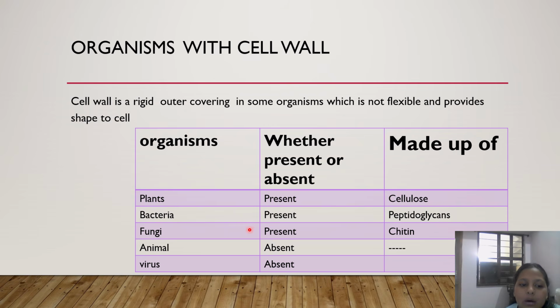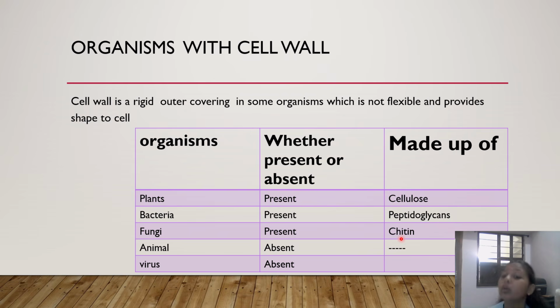Bacteria has a cell wall and it is made up of peptidoglycan. Then there are fungi, in which the cell wall is present, and in fungi the cell wall is made up of chitin.